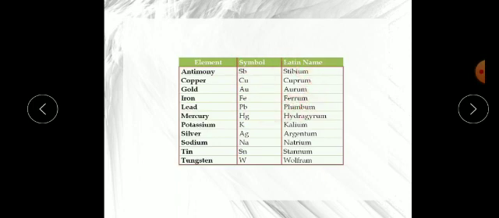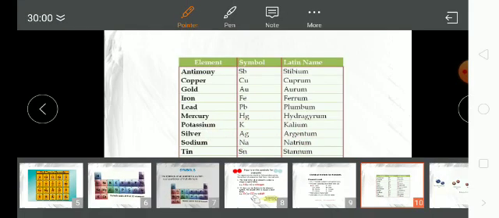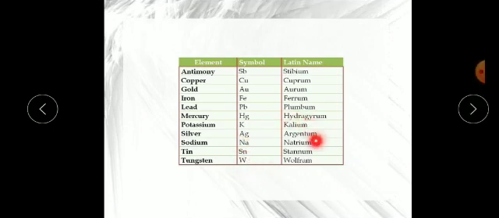Now gold, the symbol of gold is Au, which has come from aurum, which is a Latin name. Antimony is Sb, which comes from stibium. Potassium K comes from kalium. Silver we write Ag, which comes from argentum. Sodium Na they have taken from natrium. Tin Sn from stannum, and tungsten W from wolfram.